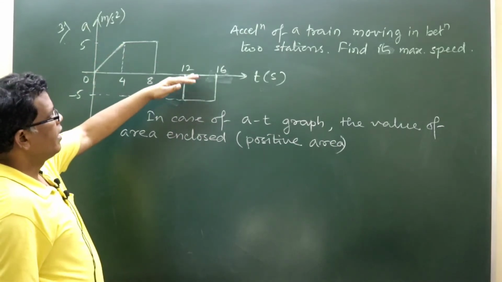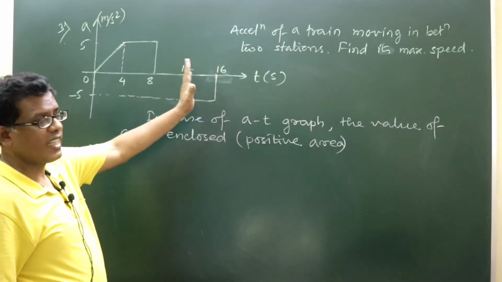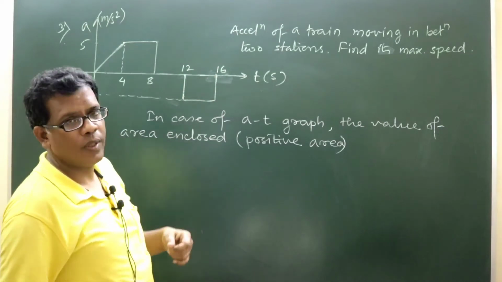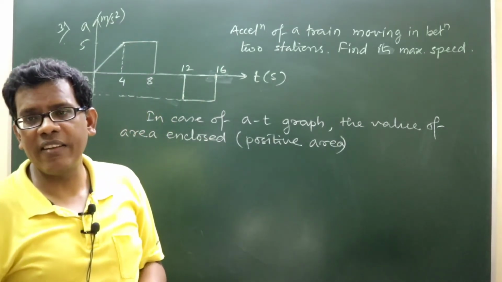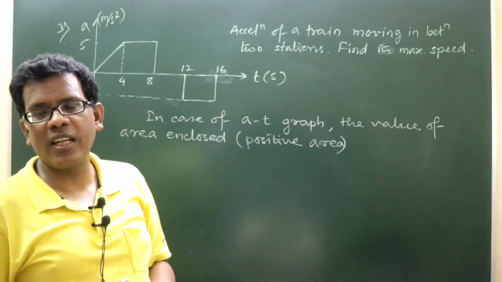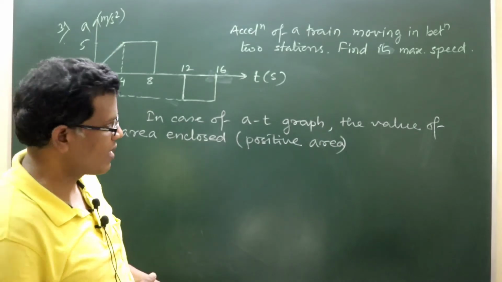The portion between 12 second to 16 second also has an area enclosed, but that is a negative area, meaning it is retardation.